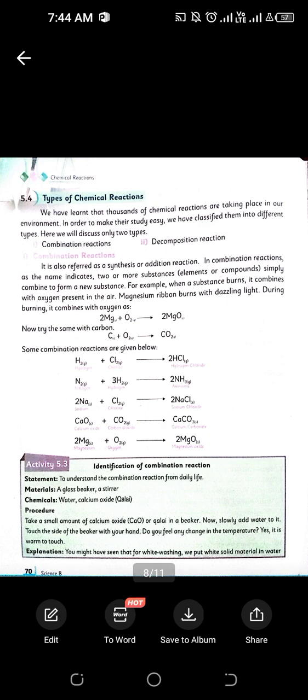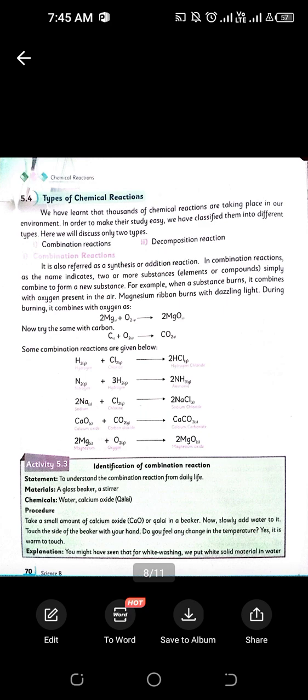Then we have types of chemical reactions. We have many types, but we are discussing two of them, combination reaction and decomposition reaction. Combination is basically just the addition of the reactants. We add the reactants, one or two or three or more. Two or more reactants combine to form a product. A combination reaction basically has two reactants and one product.